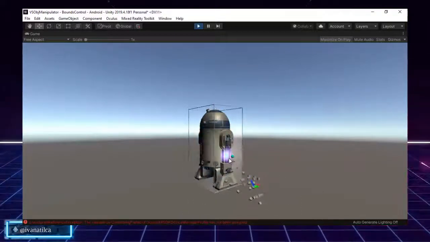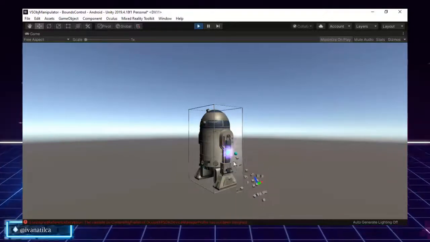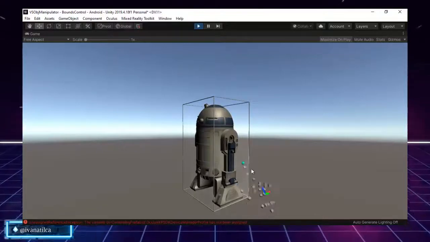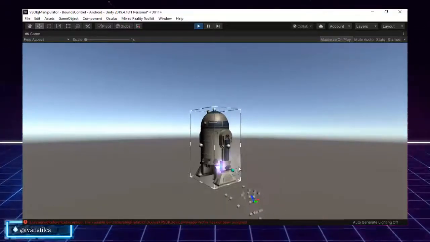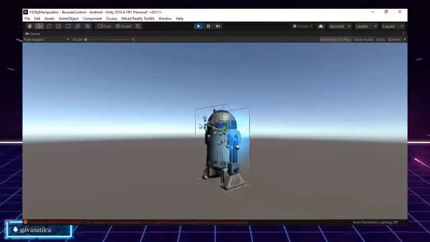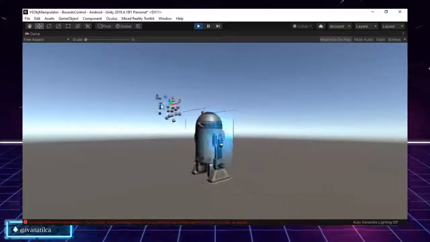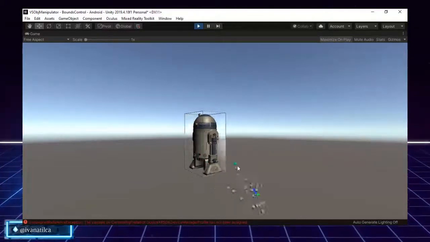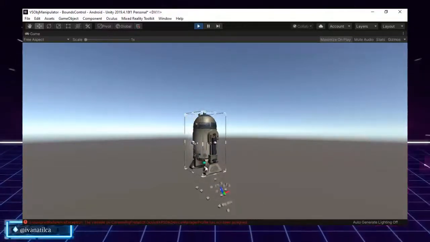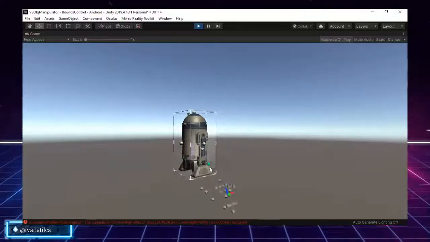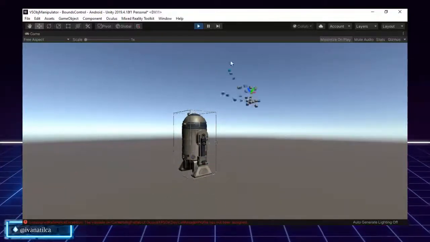So we can grab R2 from that one. Okay, there. So we can move him, we can translate him in all the axes, as you can see. If I pick the Z one, there we have. But again, I don't like how it looks, that circle, so we can modify that.